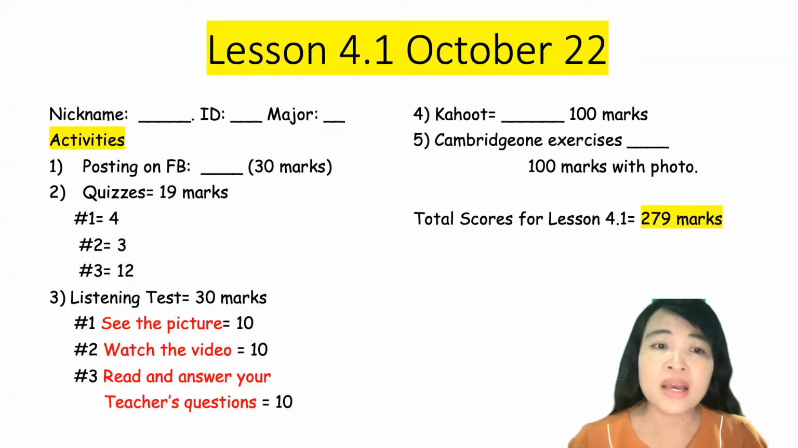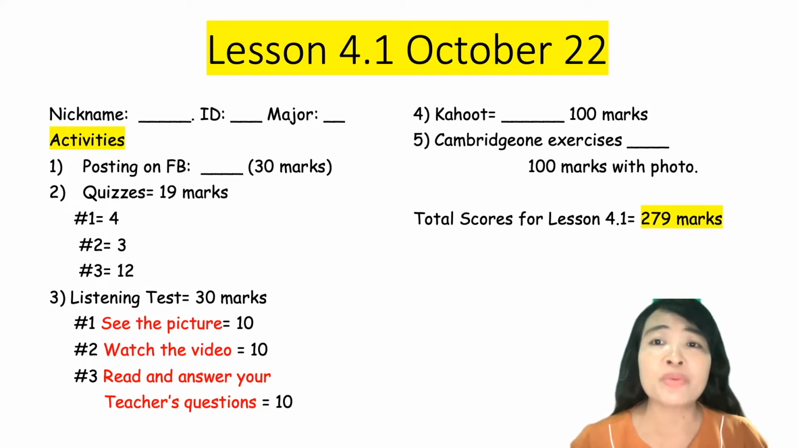And as you can see, there are 279 marks for this video learning. Kindly write your nickname, ID, and major as you summarize your activities done and your scores. There are 3 quizzes and the listening test is 30 marks. So you have to listen to different listening tests that I prepared in this lesson 4.1. And your Kahoot, you will play it later on.